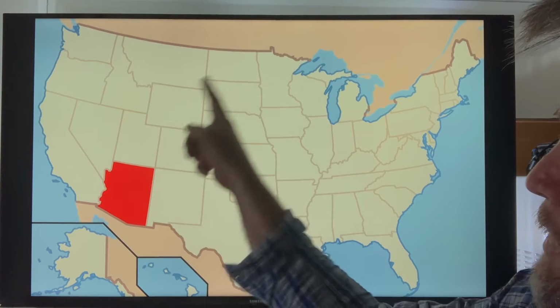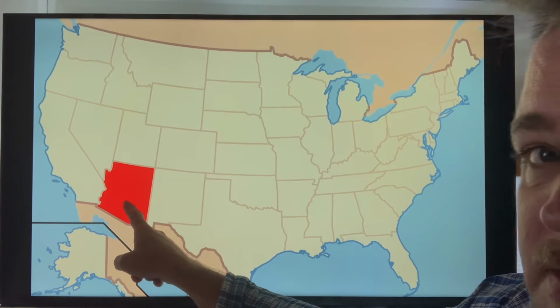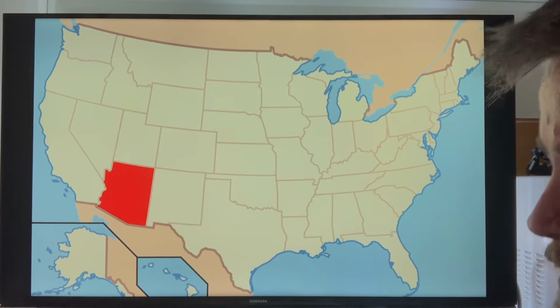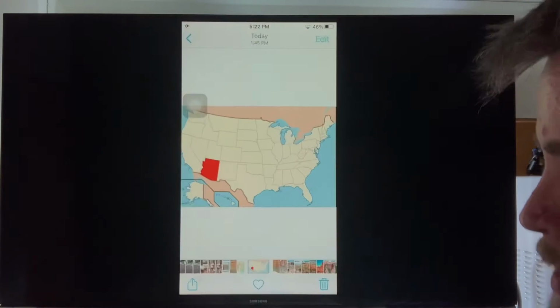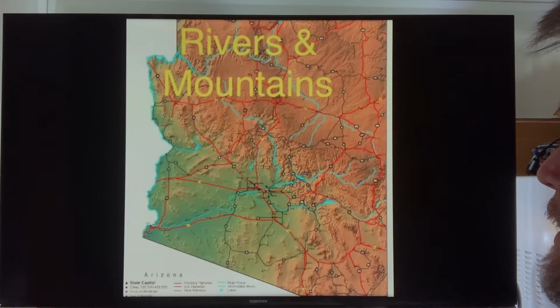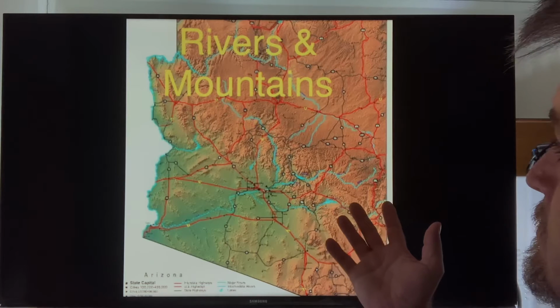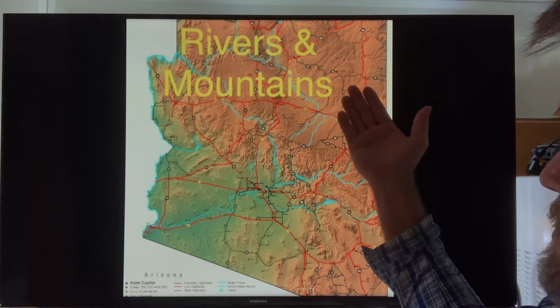So here's America. This is Arizona State, the state of Arizona. And here it is. All the brown are mountains.